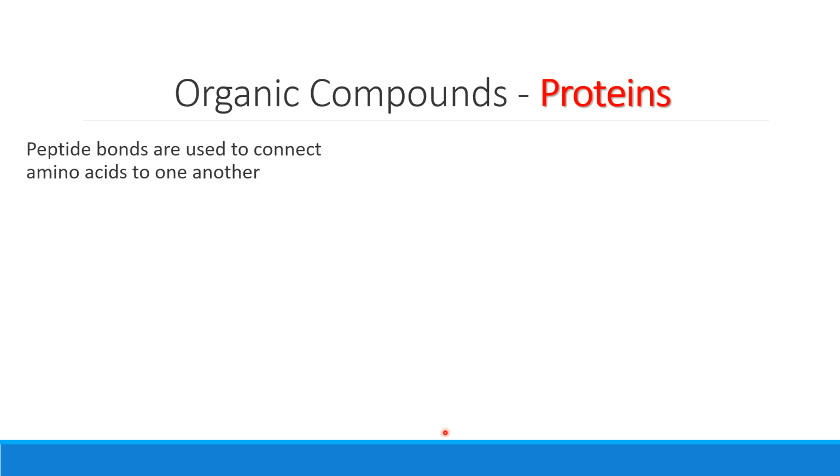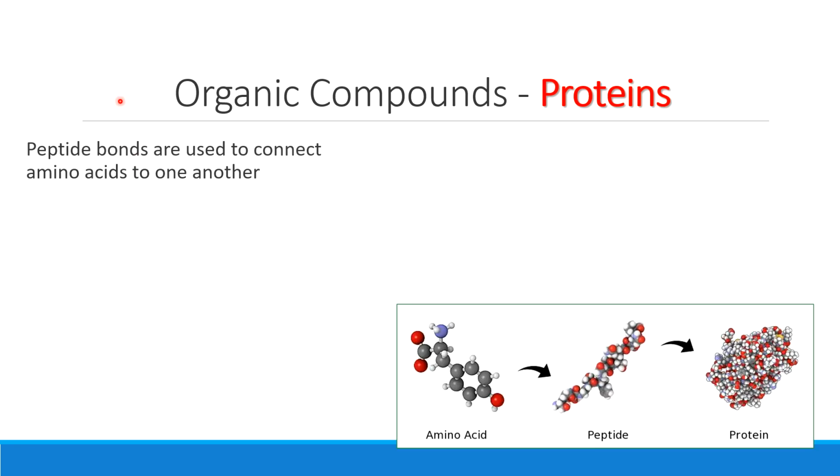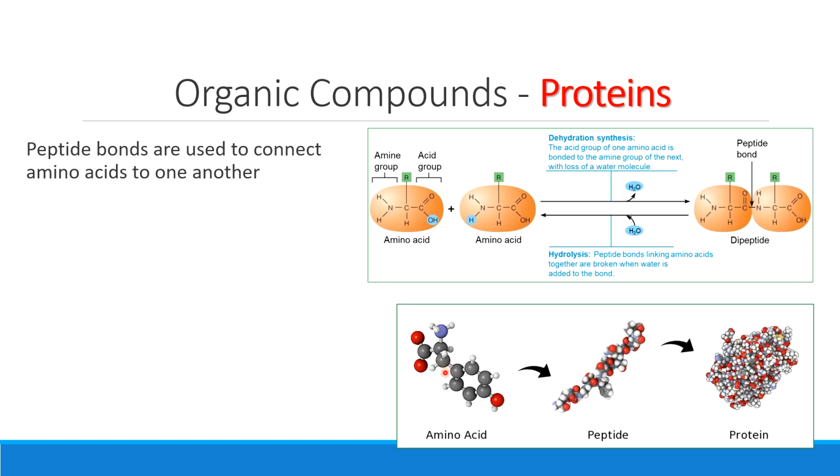When we're talking about building proteins, connecting together the different amino acids, we use something called peptide bonds. Let's underline, highlight, star peptide bonds. Like I mentioned way back with our types of bonds, peptide bonds are only found in proteins. This is how we connect amino acids to one another. Amino acids come together with these peptide bonds to make us these big proteins.